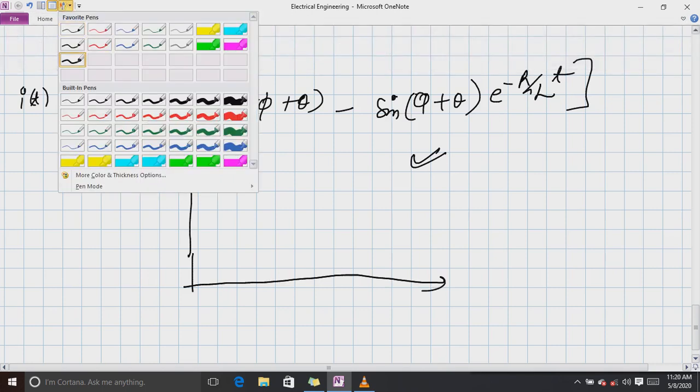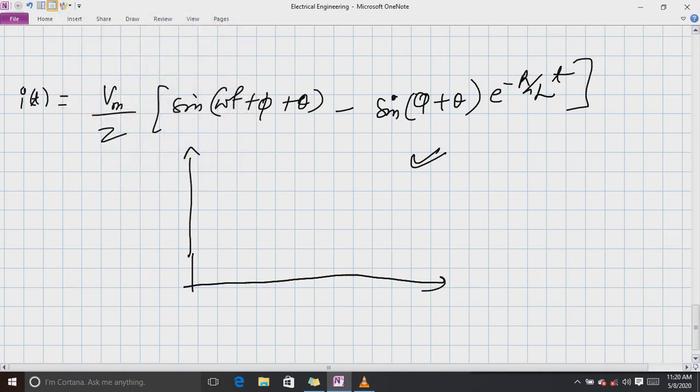So first of all, the first term, that is IPT. Our first term of current is advanced by an angle of phi.